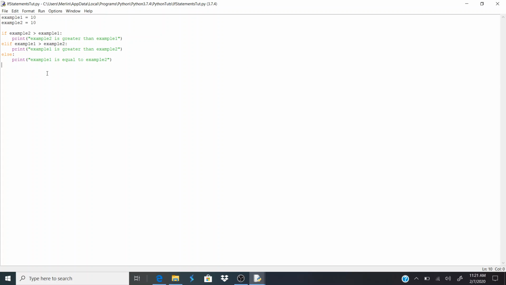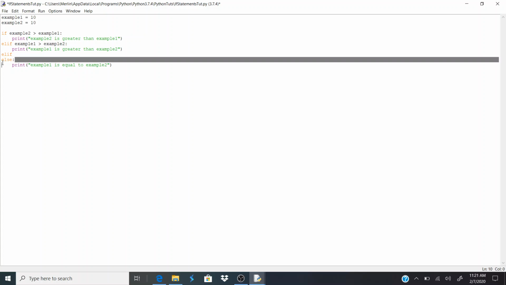So what else? You can have multiple elif statements too, and this is actually the more Pythonic way to do it. Instead of writing a whole bunch of if statements, you do one if, and the rest of the conditionals that you want are elifs, and then you include your else at the end of your if statements.